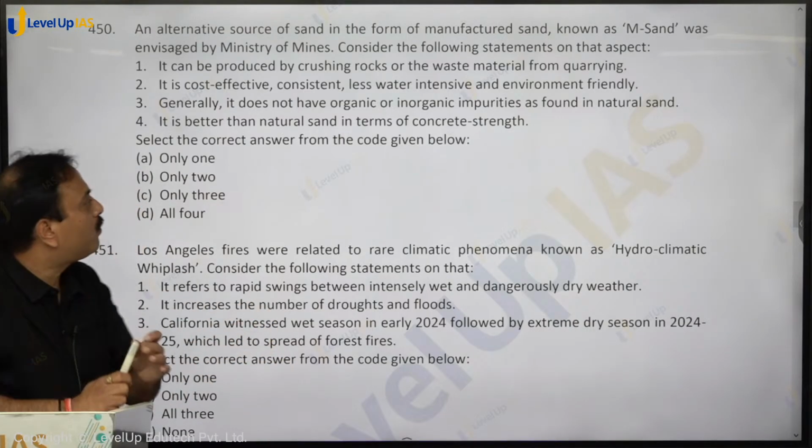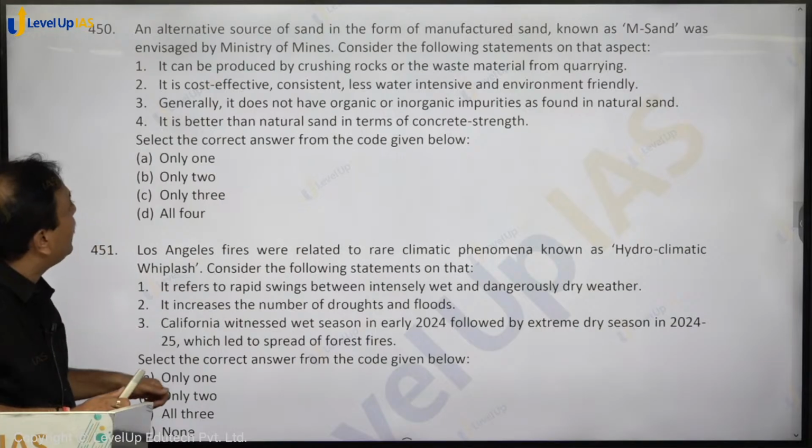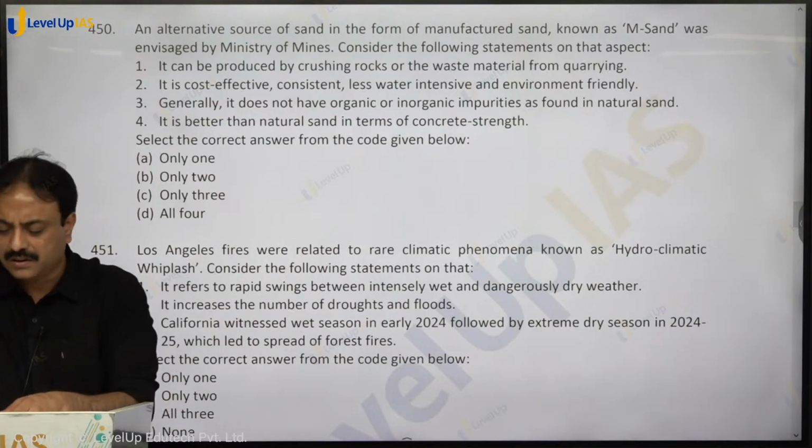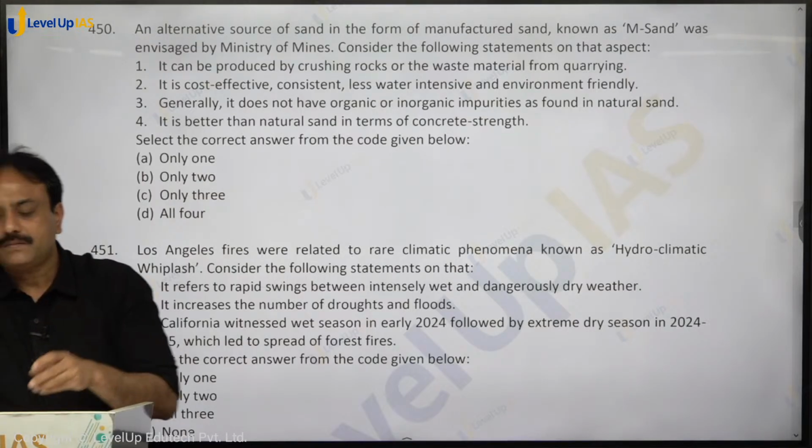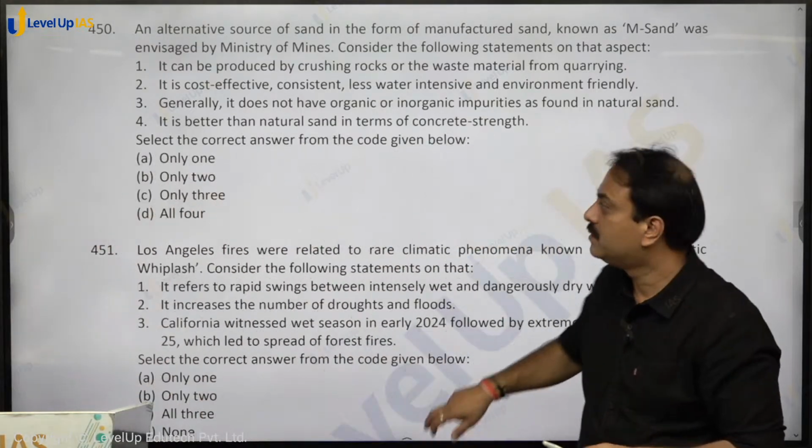Clear? So all four statements hold true. Option D, D for dog, is the right answer. ठीक है?